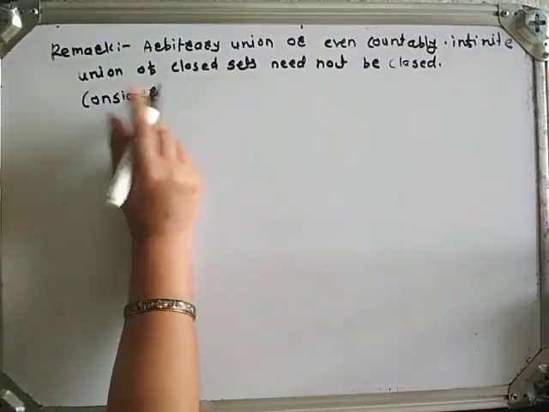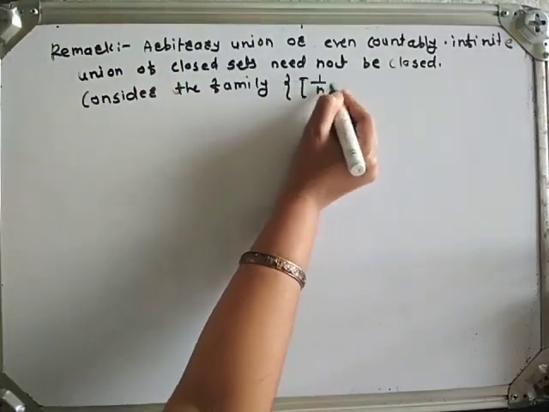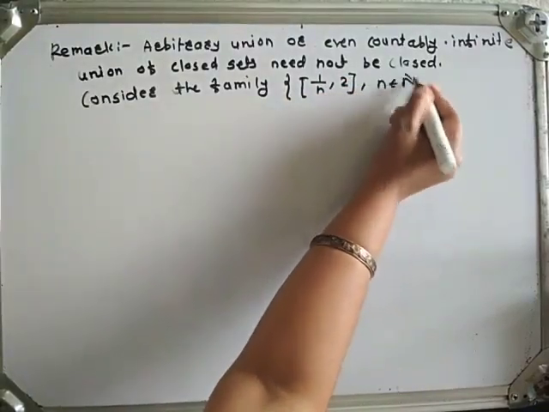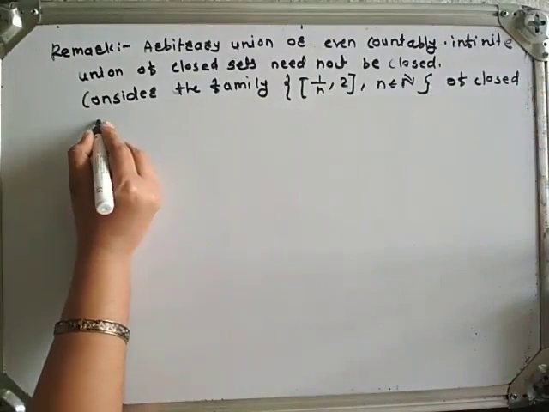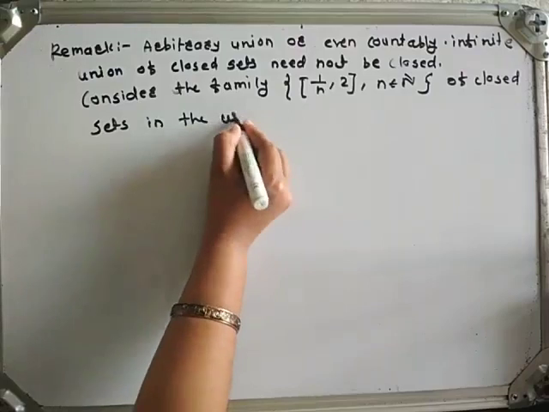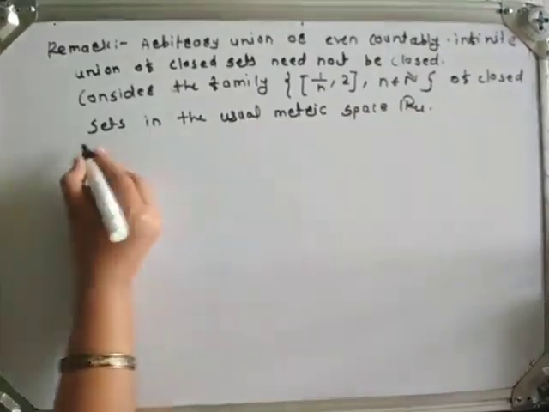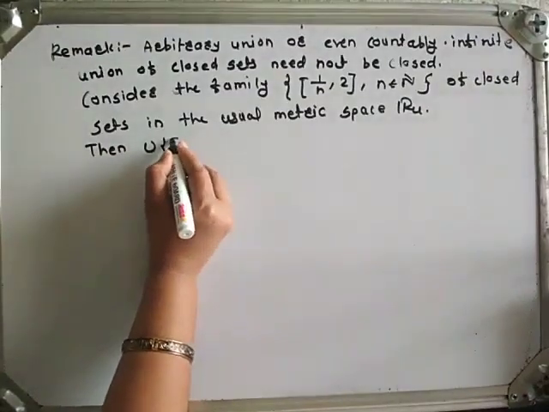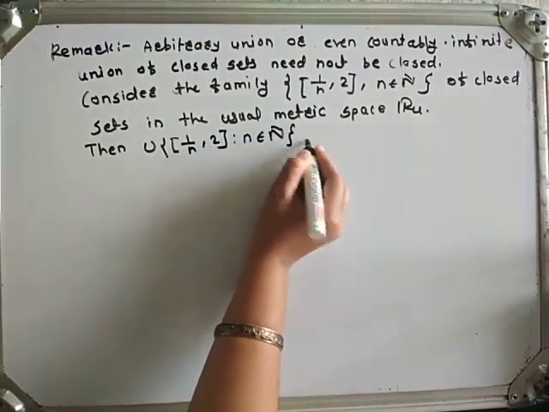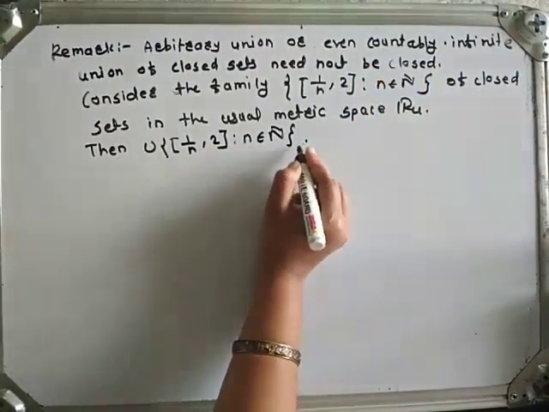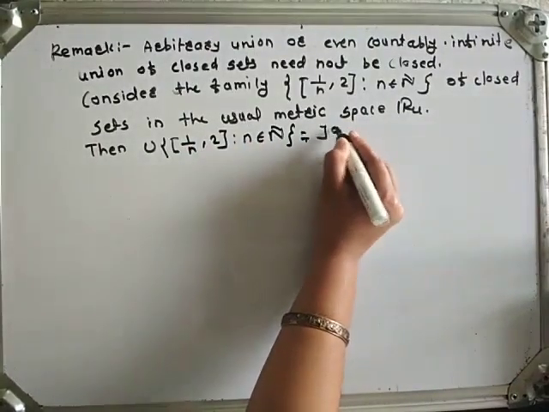Let us see one example on this remark. Consider the family of closed intervals [1/n, 2], n belongs to the set of all natural numbers, of closed sets in the usual metric space R. Then the union of all sets, closed interval [1/n, 2] such that n belongs to the set of natural numbers, which is equal to the semi-open interval (0, 2].